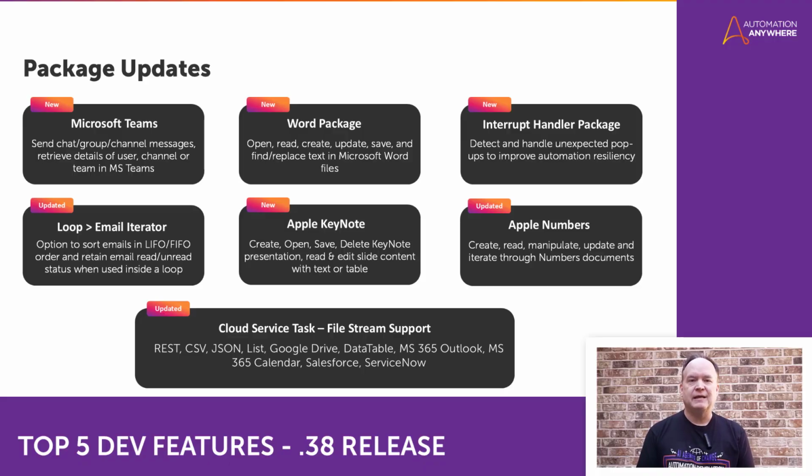Existing packages like Mail Iterator, Apple Numbers, and Cloud Service Tasks have been enhanced for better performance and flexibility. And we now support Apple Keynote for creating and editing presentations. Overall, these updates expand your automation reach, connecting more apps, handling more use cases, and improving reliability.